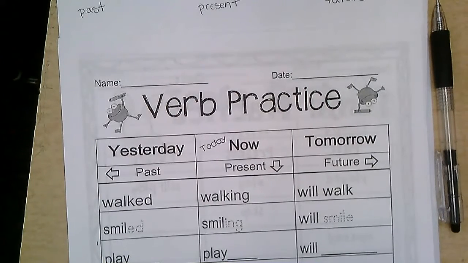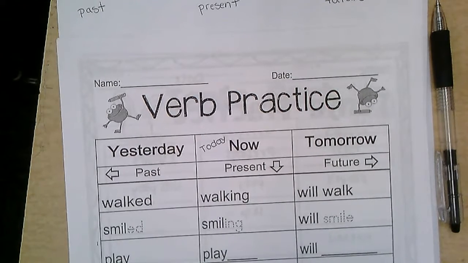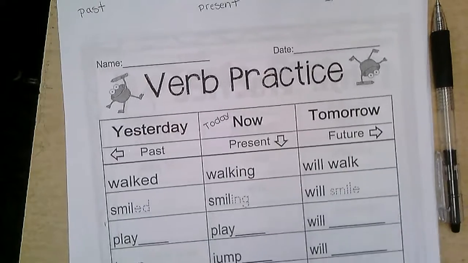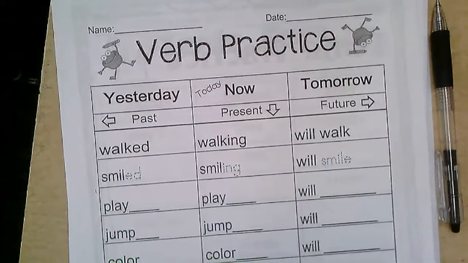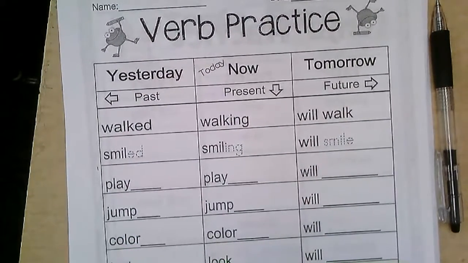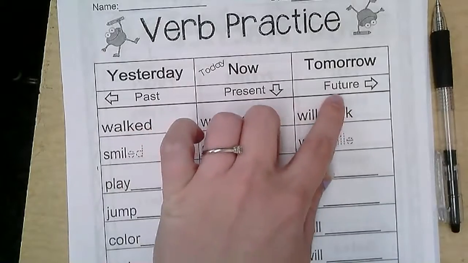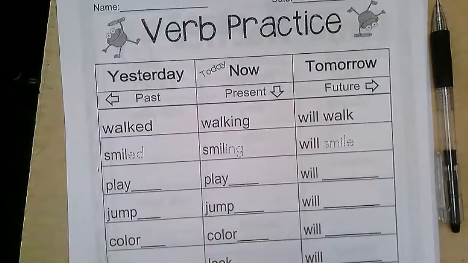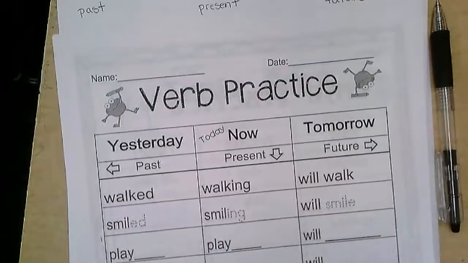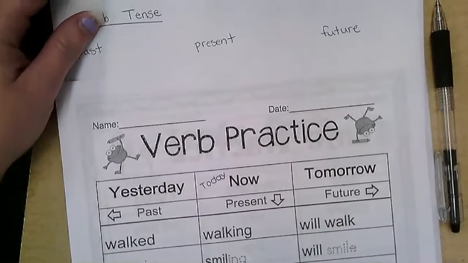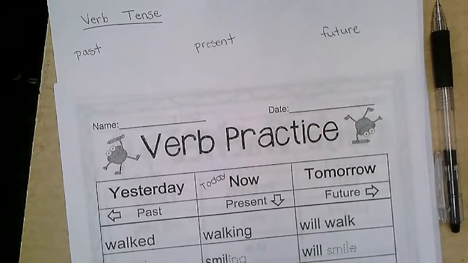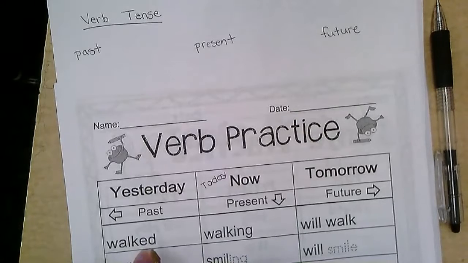Now, last week we had a couple practice sheets about talking about things that have happened in the past, in the present, and in the future. And this week you're going to have 3 worksheets that are all practicing with those verb tenses, past, present, and future. So I'm going to just point out that when we're talking about something in the past, we usually add an ed to the end.